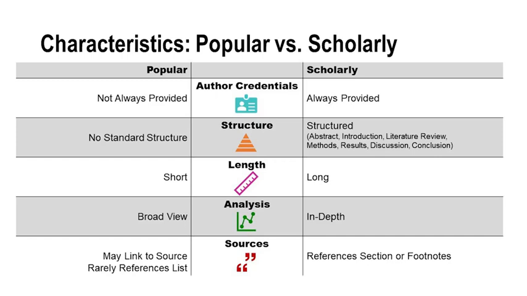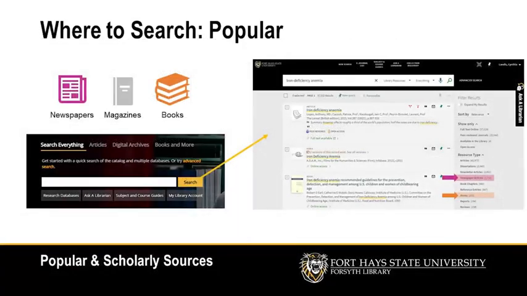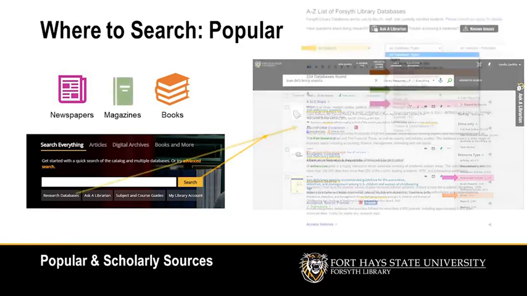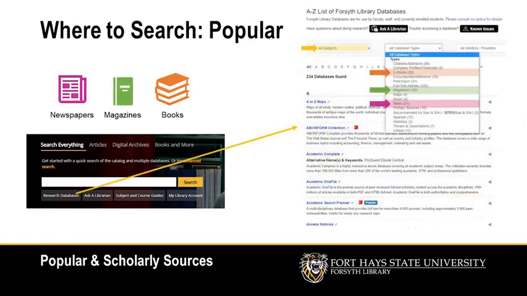We've talked about the differences between popular and scholarly sources, so now let's talk about where to find them. You can search for popular sources in Forsyth Library's Search Everything tool and use a newspaper, articles, or books filter, or click on the Research Databases button from the Forsyth Library homepage and use the Database Types filter to specify whether you want books, magazines, or newspapers.